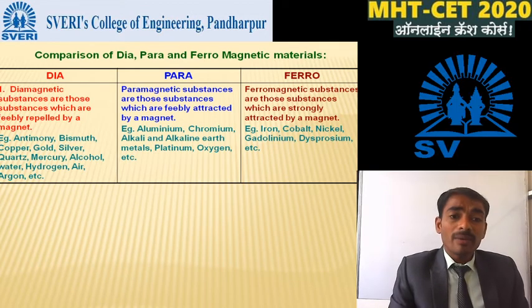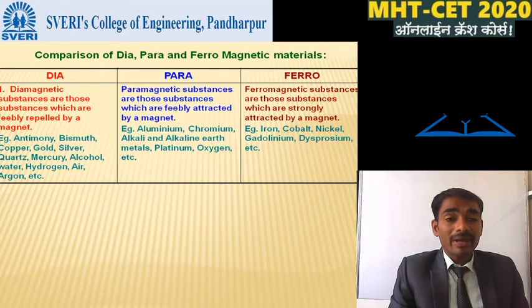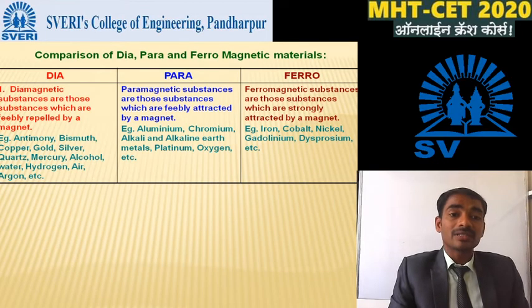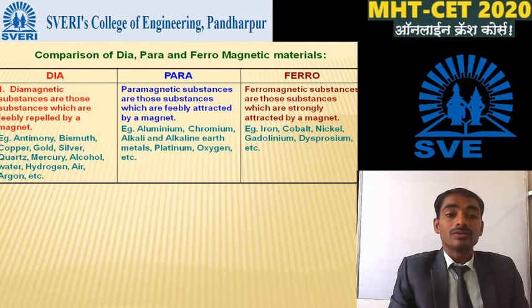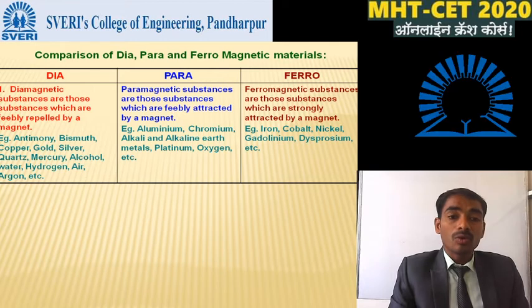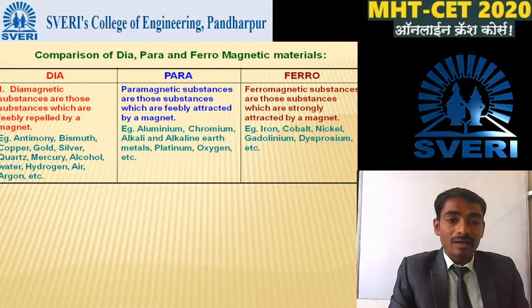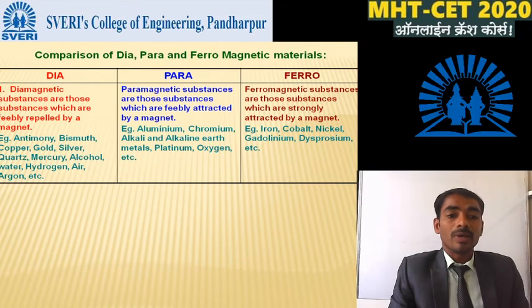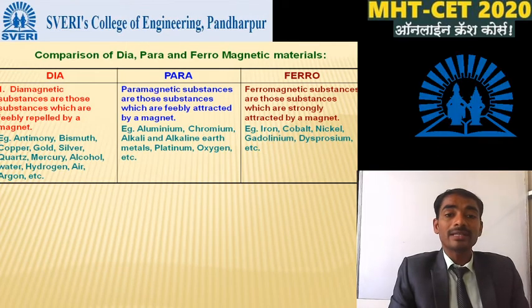Next, the paramagnetic materials. What are paramagnetic materials? Paramagnetic substances are those substances which are feebly attracted by a magnet. Examples of paramagnetic materials are aluminium, chromium, alkali and alkaline earth metals, and oxygen.